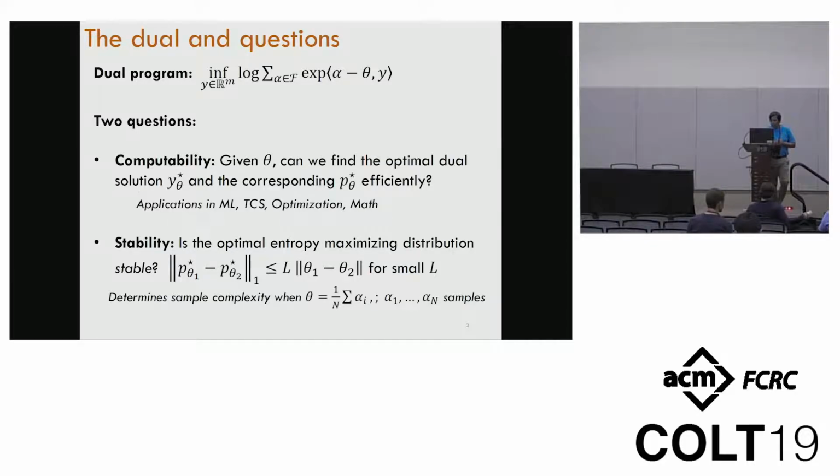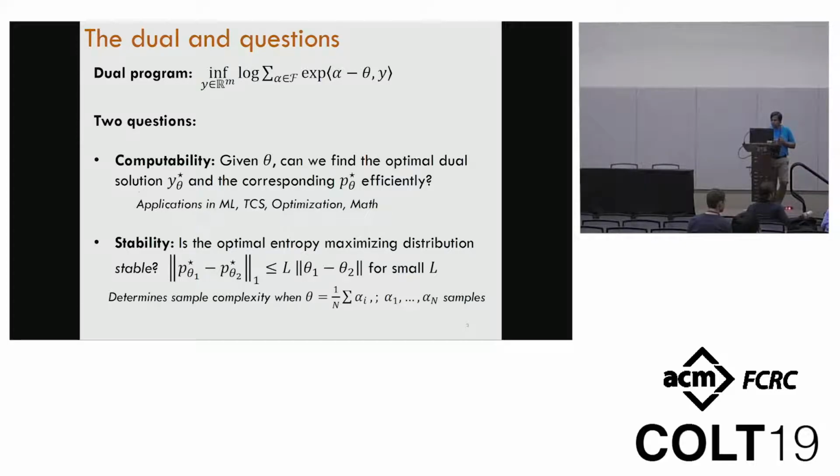We also study the question of stability. Since this theta often is derived as an average of samples, there could be error, and so you want to understand if this model is reasonable. If you perturb the theta vector a little bit, does the probability distribution change suddenly? And if it does, then it's not a very useful way to model the problem that you're trying to model. So these are both questions which are motivating this work.